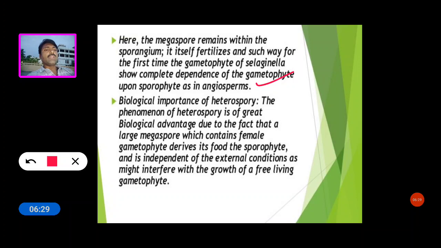The biological importance of heterospory: the phenomenon of heterospory is of great biological advantage due to the fact that a large megaspore, which contains the female gametophyte, derives its food from the sporophyte and is independent of external conditions, which might otherwise interfere with the growth of a free living gametophyte.